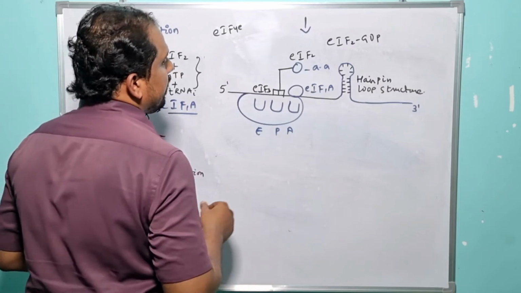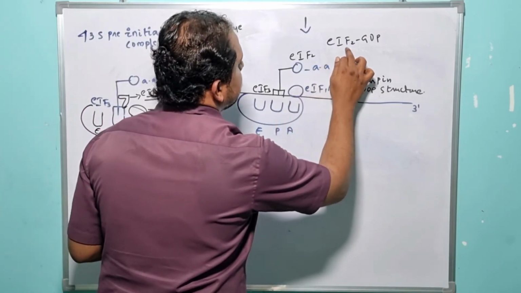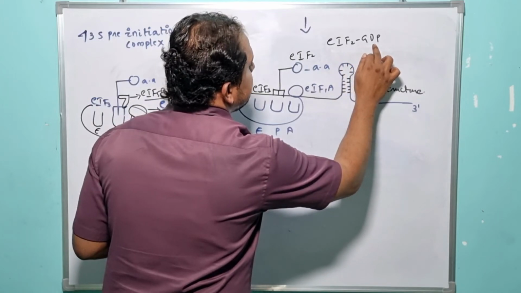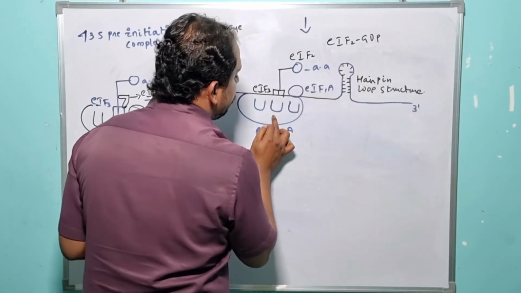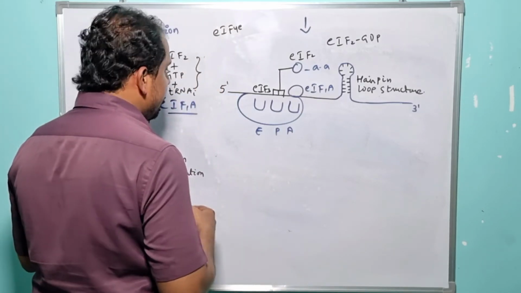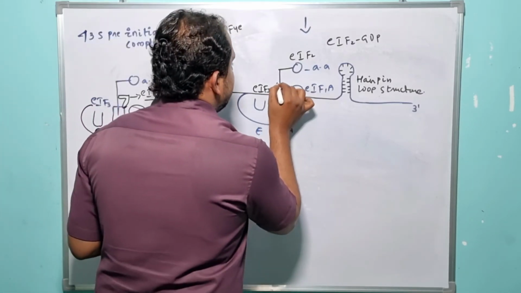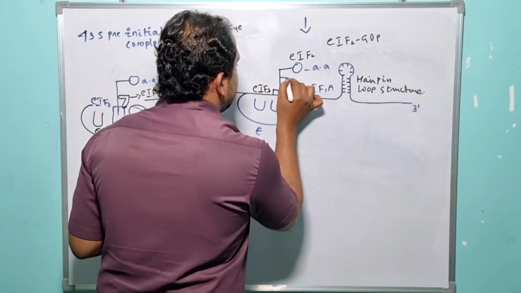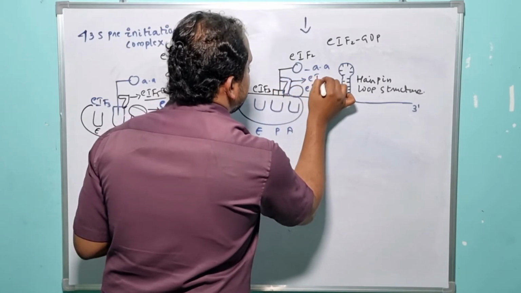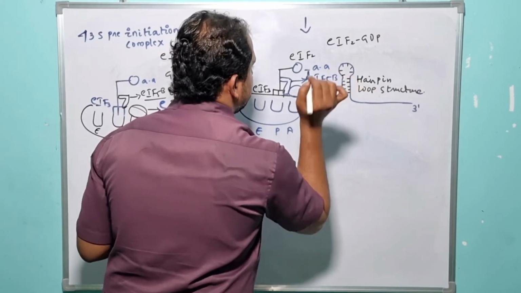And the eukaryotic initiation factor 2, as I have already mentioned, which is in association with GDP, has lesser affinity to be recruited to the P site of the ribosome, right? So then, eukaryotic initiation factor 5b gets successfully recruited to the P site of the ribosome.